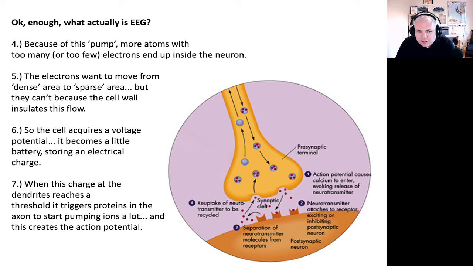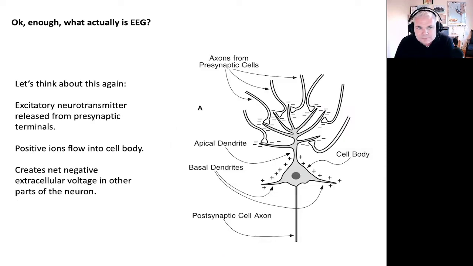And when the charge at the dendrites reaches a threshold, it triggers an action potential. But what we actually seem to be recording with the EEG is this graded postsynaptic potential. And I say graded because it can take many different values. That's in contrast to an action potential, which is an instantaneous charge of a certain known voltage. The PSPs, the postsynaptic potentials, can take a variation of many different values. And that seems to be what we see in the EEG.